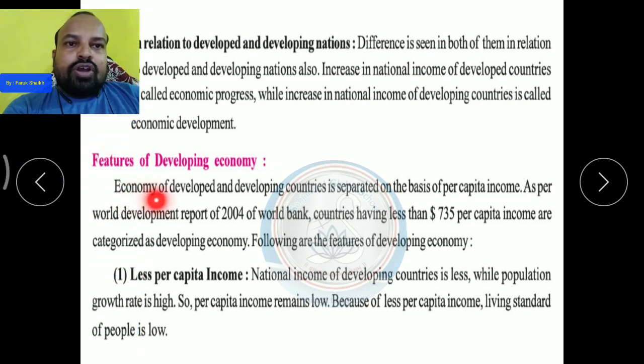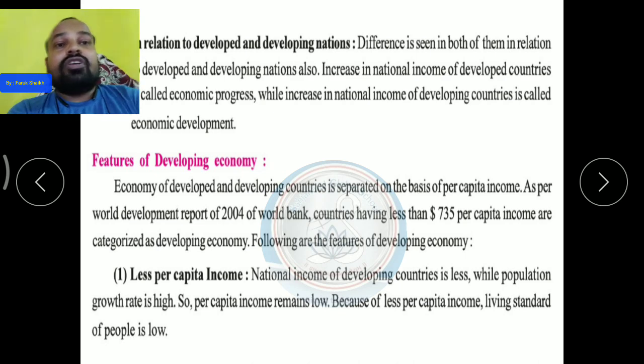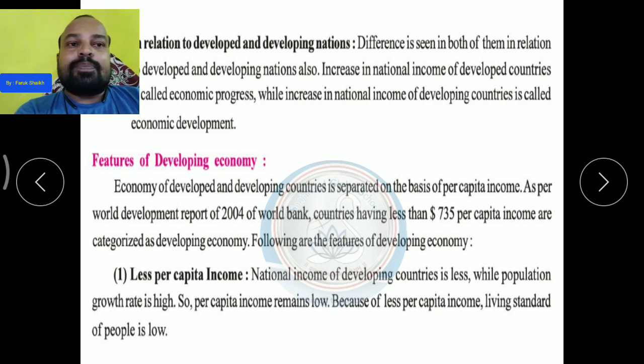The economy of developed and developing countries is separated on the basis of per capita income. How to get the per capita income, all of you understood. Total national income is divided by the total population of the country, and the number we obtain is called the per capita income.